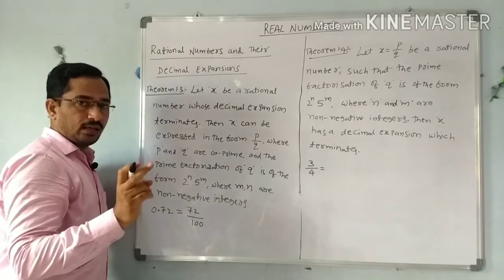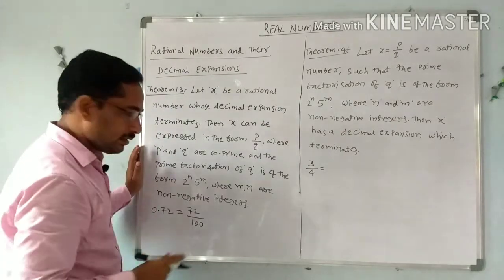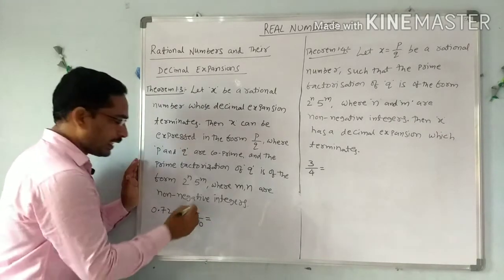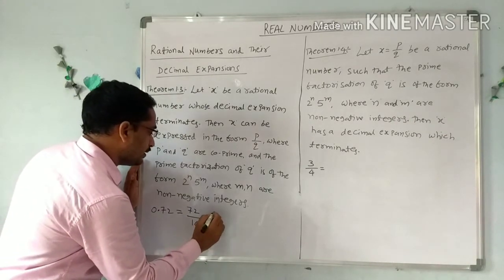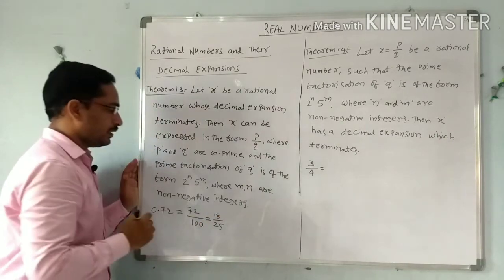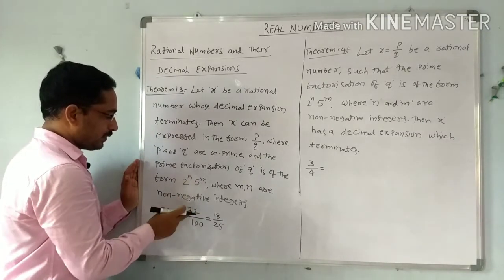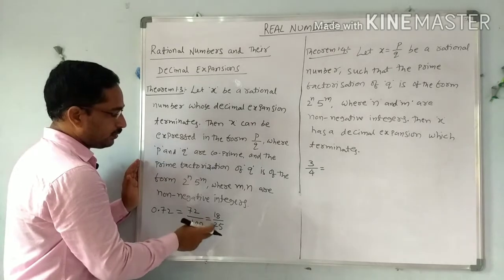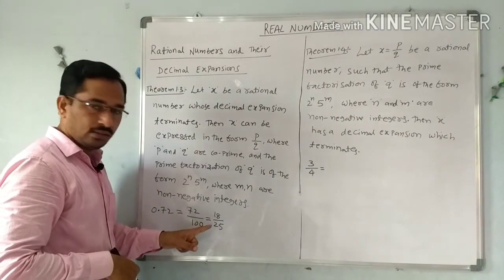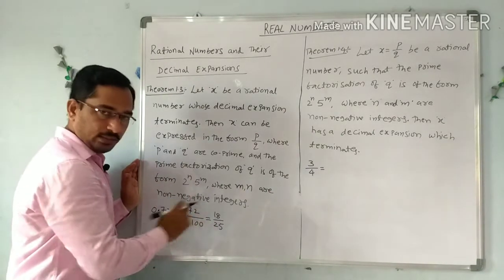No, they are not co-primes. Co-prime means they have only 1 as a common factor. We have to simplify this to the simplest form by cancelling the 2 table. We get 18 by 25. This is 18 by 25. So this is called the simplest form: 72 by 100 in simplest form, and 18, 25 are co-prime numbers. There is only 1 as a common factor for 18 and 25. Now we have to simplify the p by q form to the simplest form. This is called the simplest form.